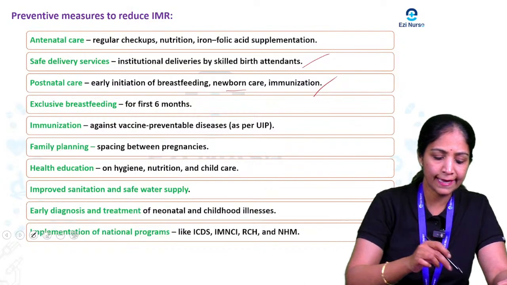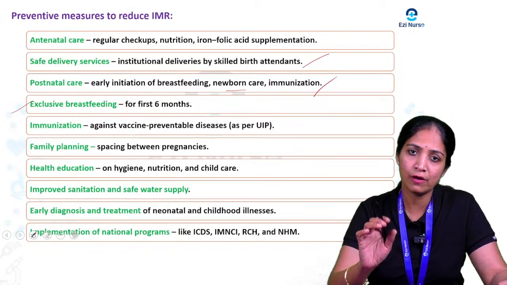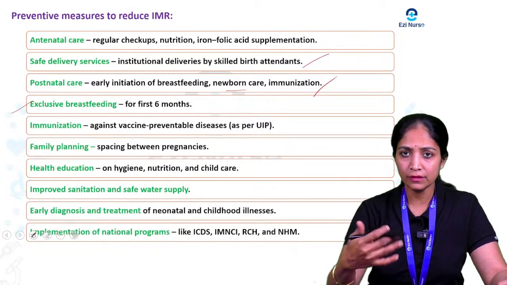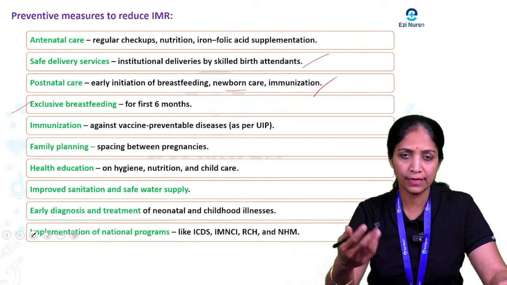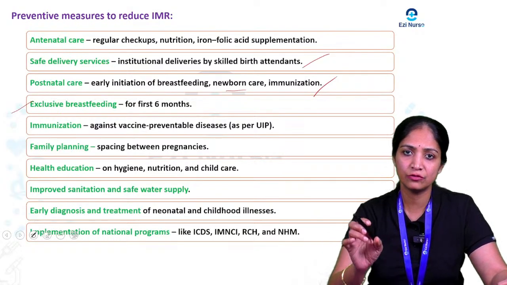Then one more is exclusive breastfeeding. Exclusive breastfeeding is the most important: we have to provide exclusive breastfeeding till 6 months of the age of the baby. So we have to give proper education to the mother that up to 6 months we have to give exclusive breastfeeding.